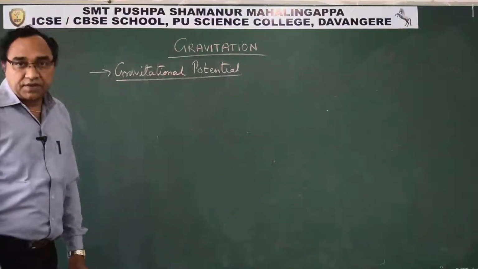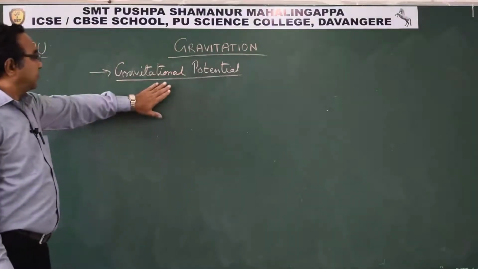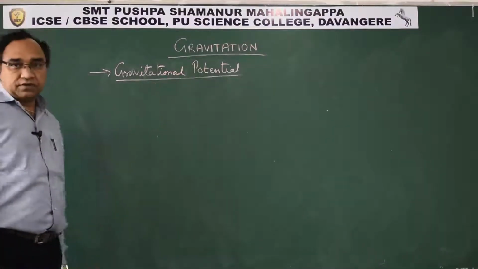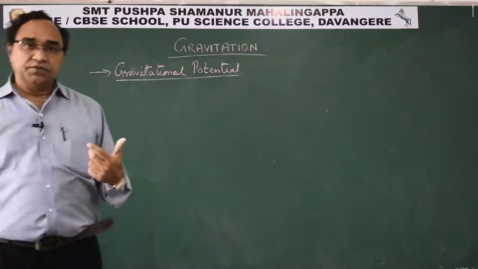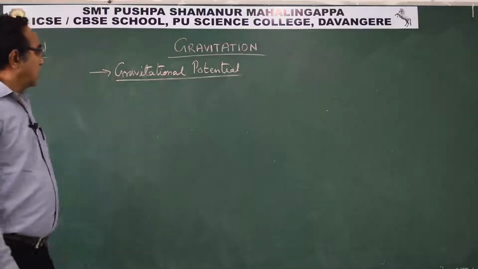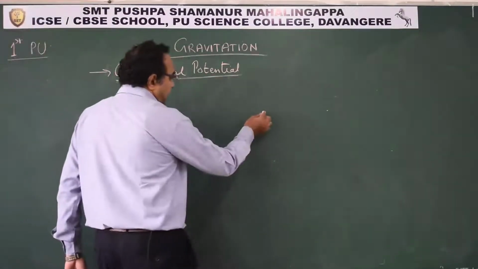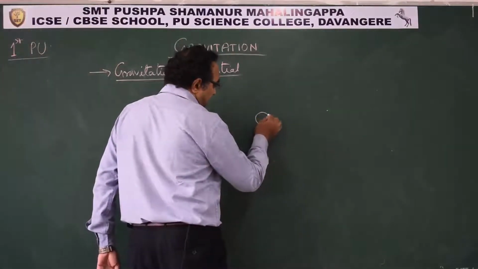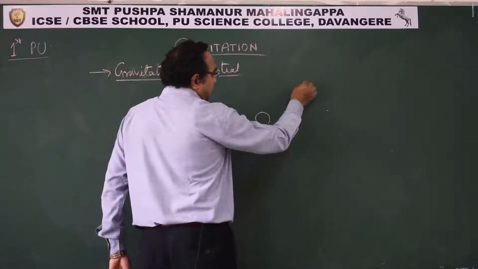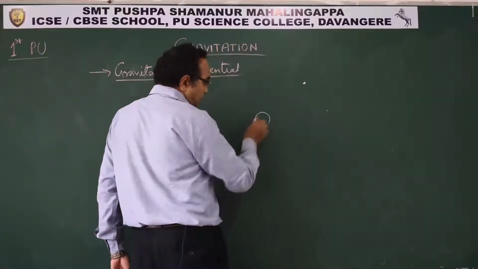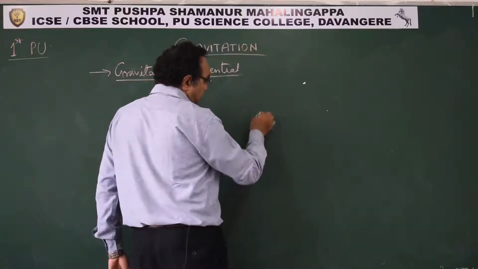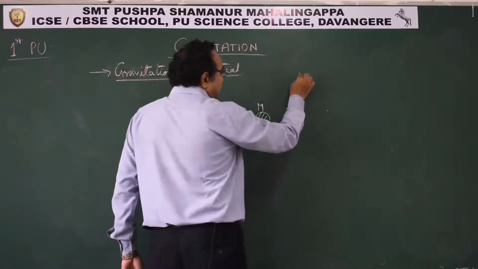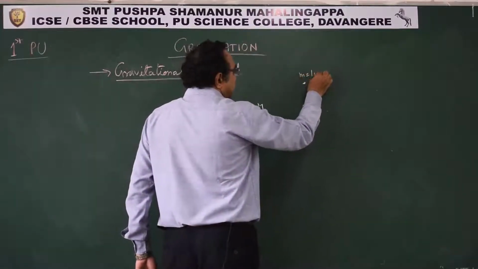Well students, now let us take the next concept. It is gravitational potential. What is gravitational potential? See, let us say this is Earth, and some point is there. Now here m is 1 unit.